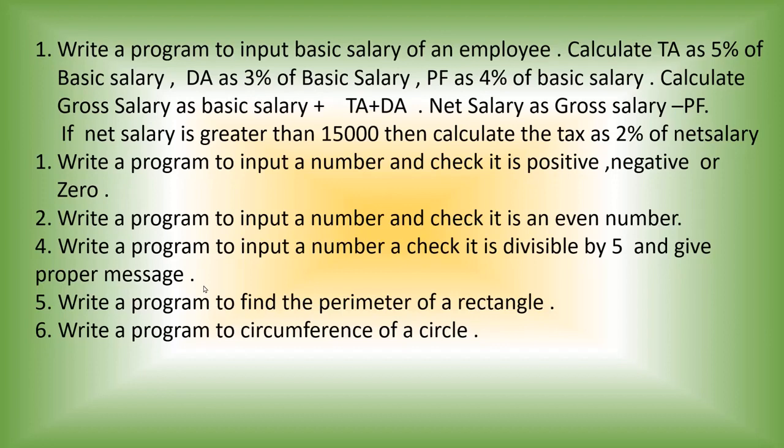And the fifth program is also a simple program: calculate the perimeter of a rectangle. You know the equation. And the circumference of a circle you can calculate by 2 pi r, where r is the radius. You have to accept the radius and using the equation 2 pi r you can calculate the circumference. So these 3 questions you do as homework, and the remaining you will try out by yourself.